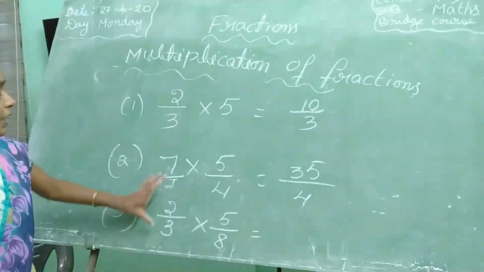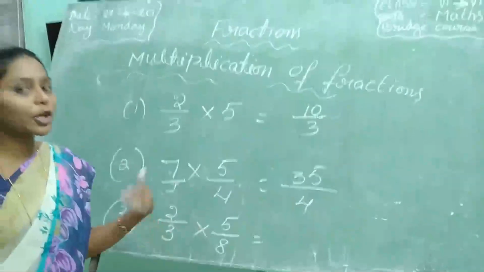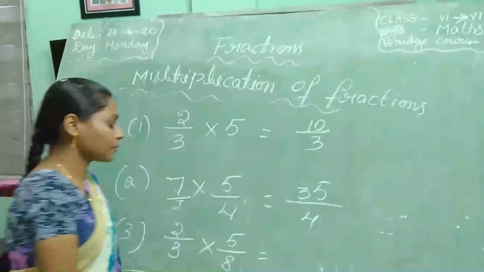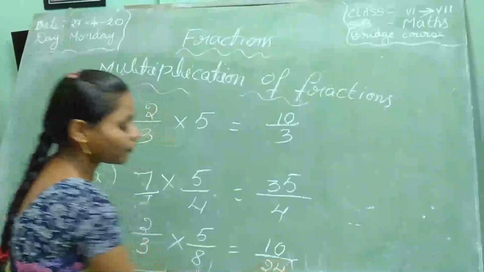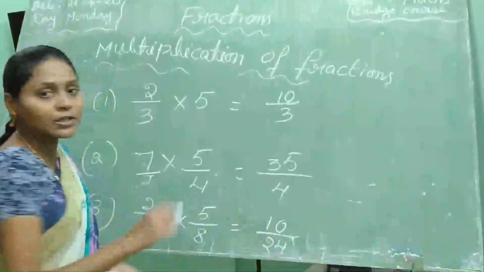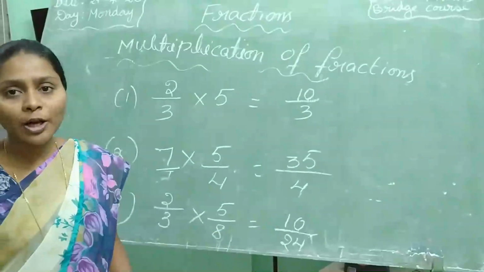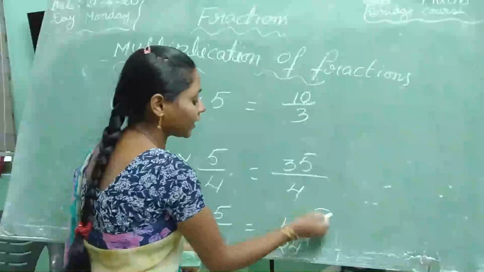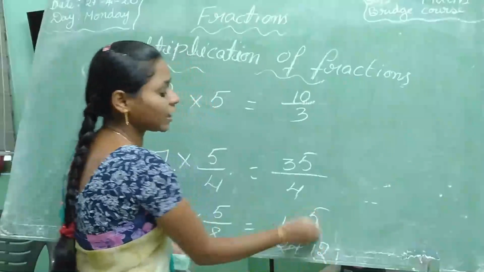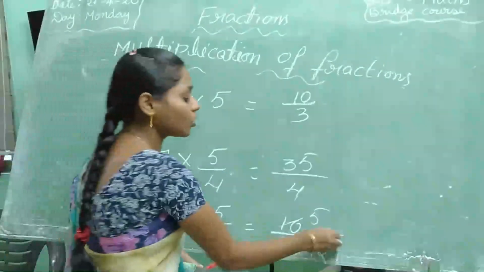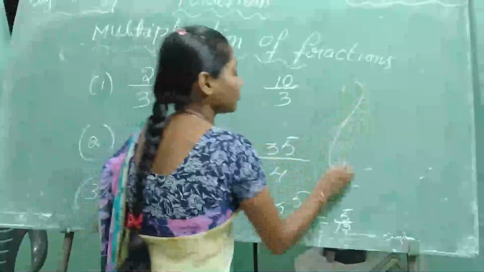Next, see this one. Here two fractions are there. Which symbol is there? Multiplication symbol. So how can you multiply? 2 5s are 10. 3 8s are 24. Again, in 10 and 24 is there a table cancelled? Yes. Which table is cancelled? The 2 table. 2 is cancelled 10, 5 times. 2 is cancelled 24 how many times? 12 times. Again in 5 and 12 is there a table cancelled? No. So what is the answer? 5 by 12.